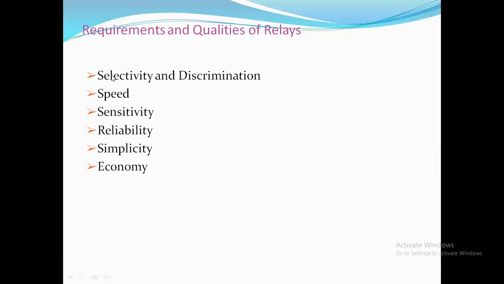The selection and discrimination need to be taken care of when we select the particular relay. And speed of operation, whether the relay will be operating at a very high speed or low speed. It needs some time delay, or it needs a very high time delay. Like that, the speed is one of the criteria in selecting the relay.